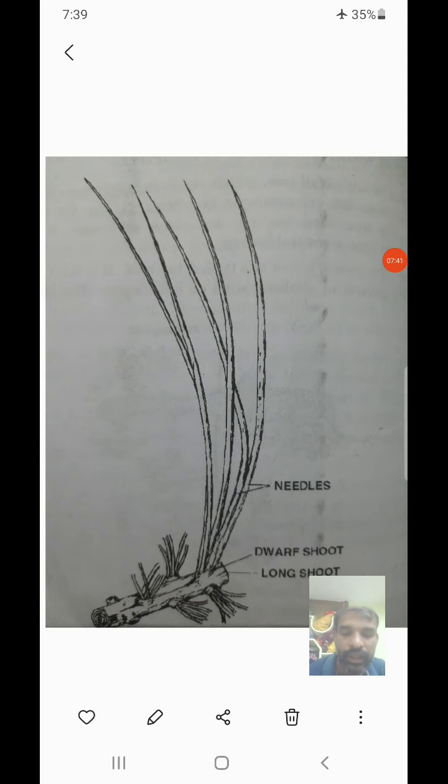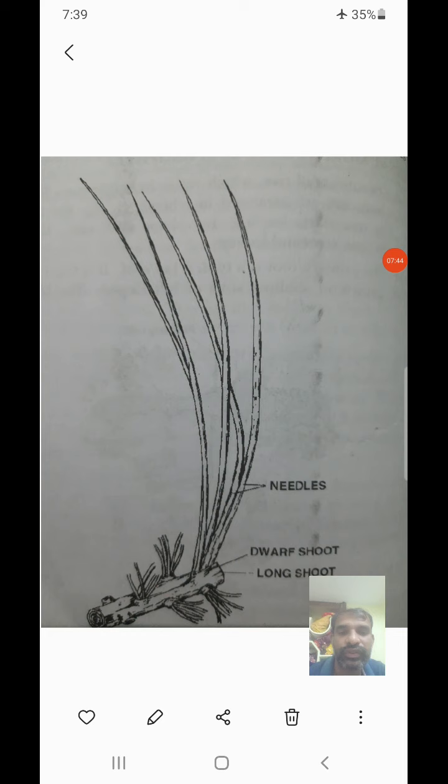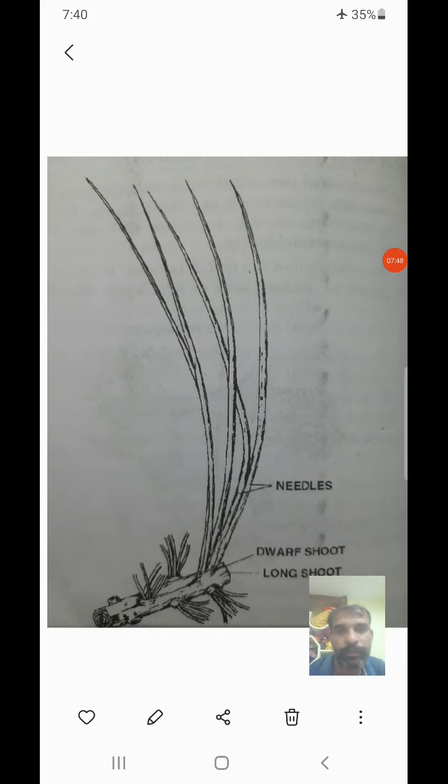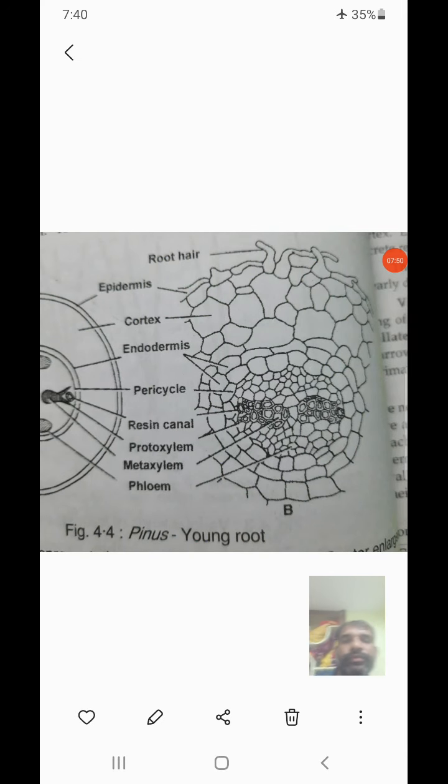Okay, now I go with the anatomical structure, that is the transverse section of the root especially. This is a transverse section of root. We can observe in the slide the young root of Cycas, which is divided into the outside, that is the epidermis, showing only a single layer, and we can observe root hairs on the surface of the epidermis.